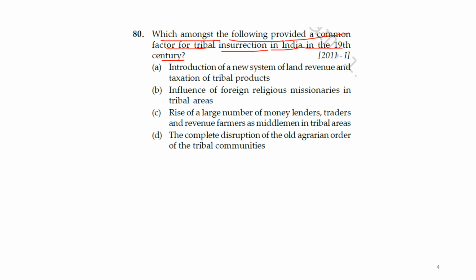It was the introduction of a new system of land revenue and taxation of tribal products, or the influence of foreign religious missionaries in tribal areas, the rise of a large number of moneylenders, traders and revenue farmers as middlemen in tribal areas, or the complete disruption of the old agrarian order of the tribal communities.